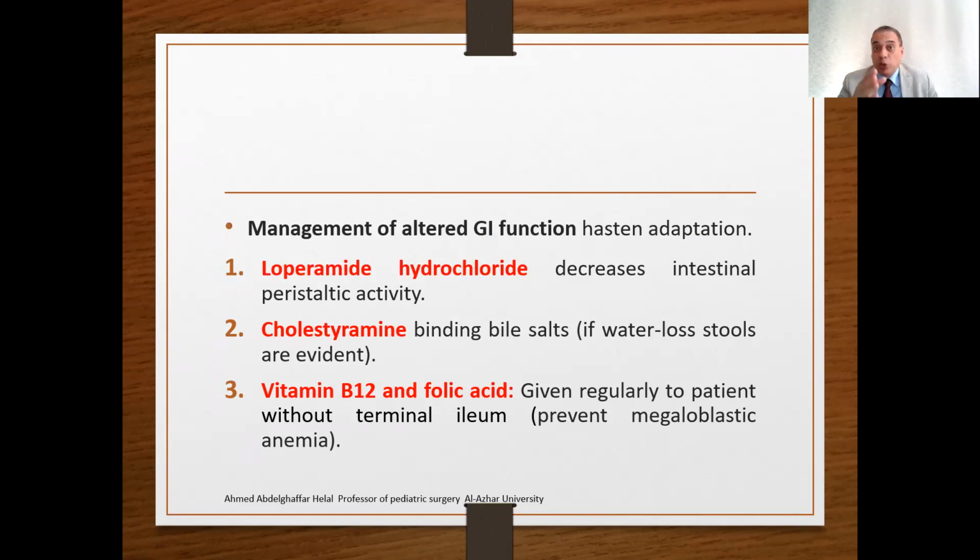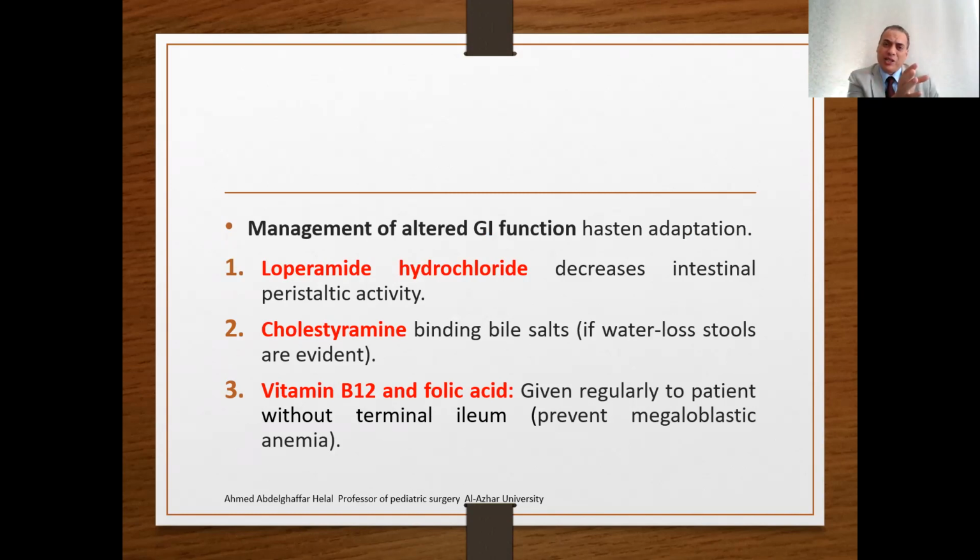The management of the disturbed gastrointestinal function, hastening the adaptation of the intestine, may involve the use of loperamide hydrochloride, cholestyramine, and vitamin B12 and folic acid, very essential to babies without terminal ileum to prevent megaloblastic anemia.